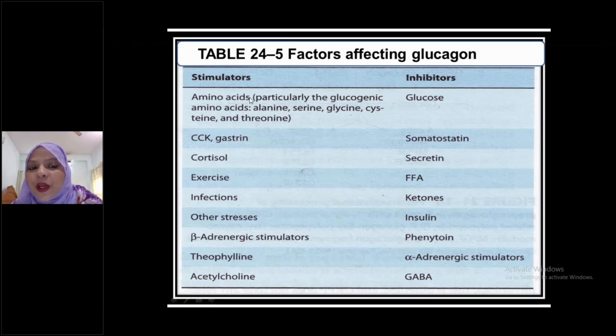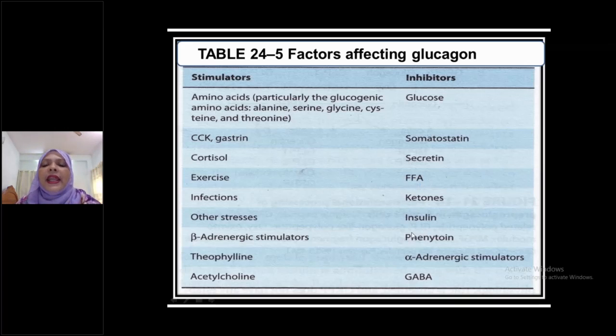Also, amino acids are stimulators for glucagon secretion. This is the same for amino acids in the case of insulin and glucagon. Always remember, amino acids are always stimulators of insulin and glucagon secretion. But free fatty acid is a stimulator of insulin secretion, but an inhibitor of glucagon secretion.